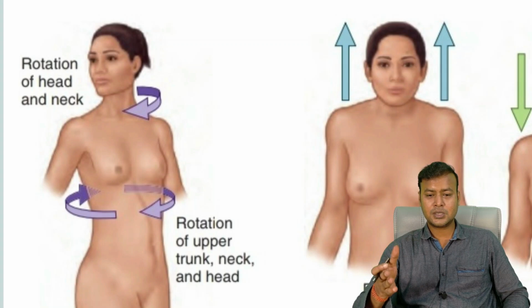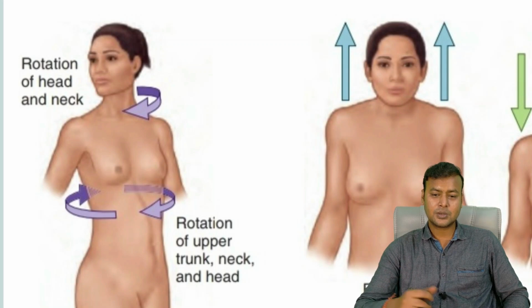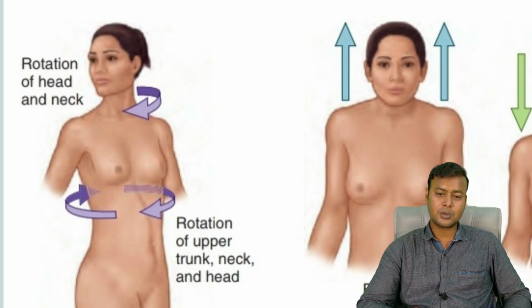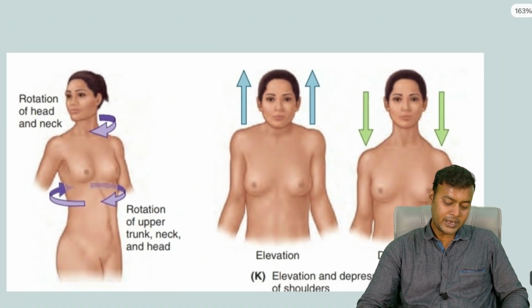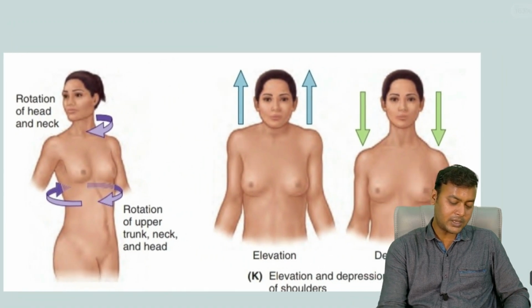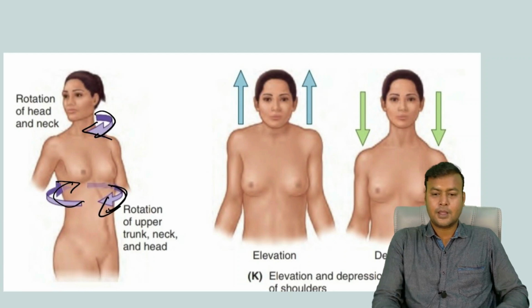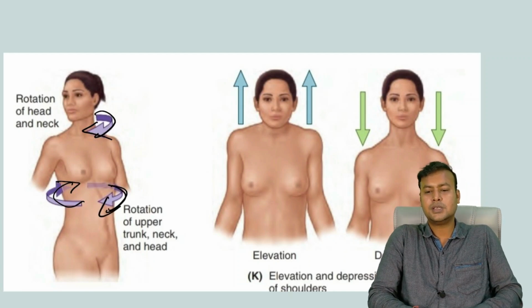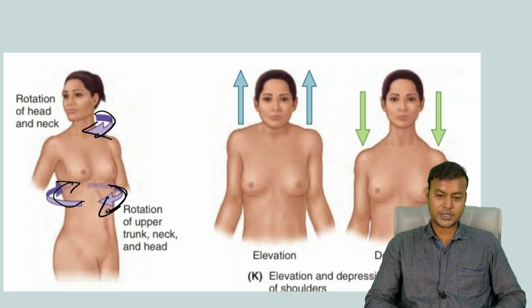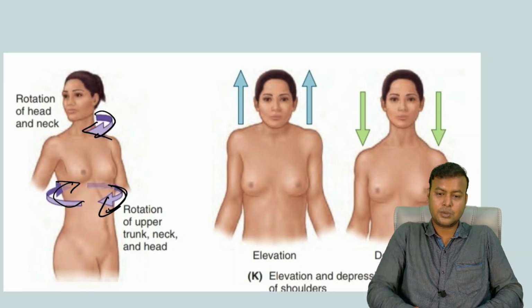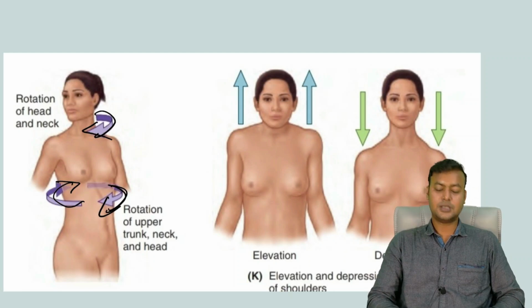Students, remember all these type of movements, they are possible due to several special types of joints present. So in coming classes, we will be learning about those joints also. So for now, you have an idea about the different movements. Here you can see the rotation of the neck. Also here you can see the rotation of the upper trunk. The shrugging of your shoulders. This is the elevation. This is the depression. All right. When you do this, this is the elevation. This is depression.